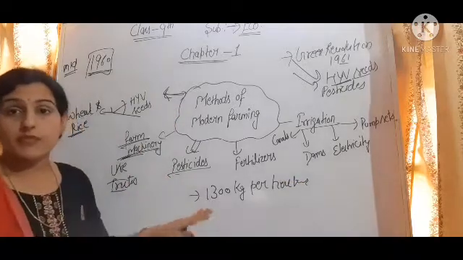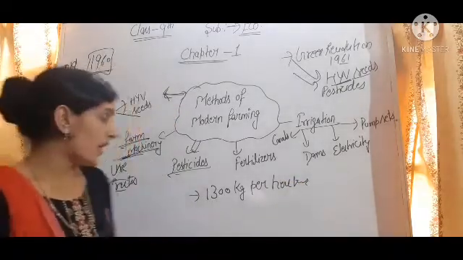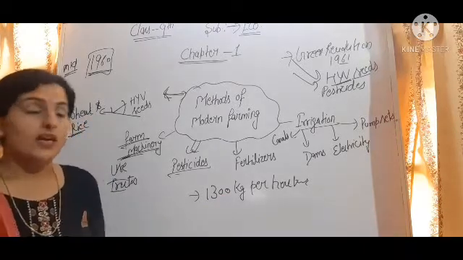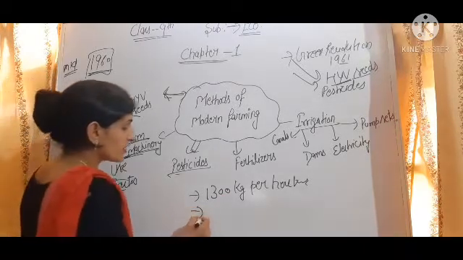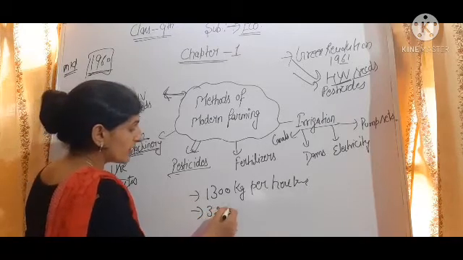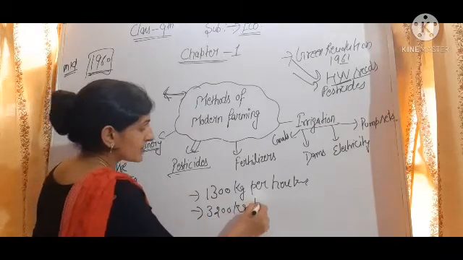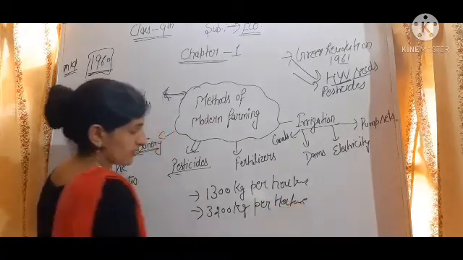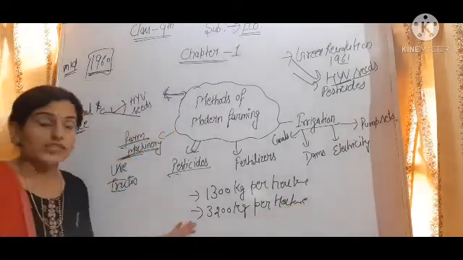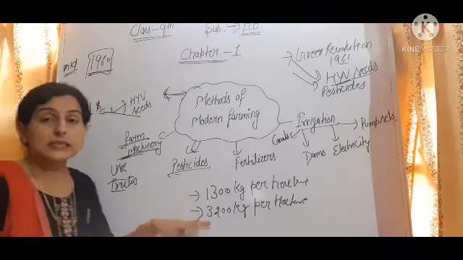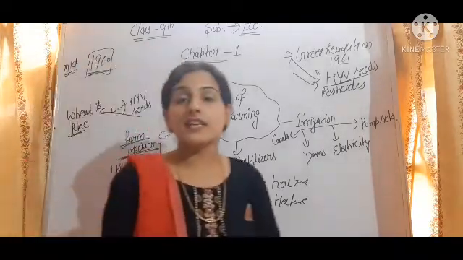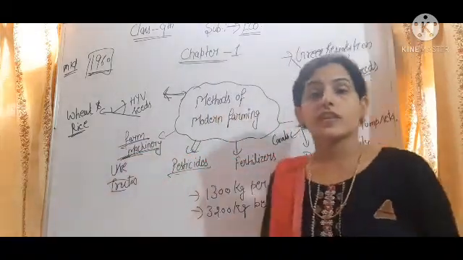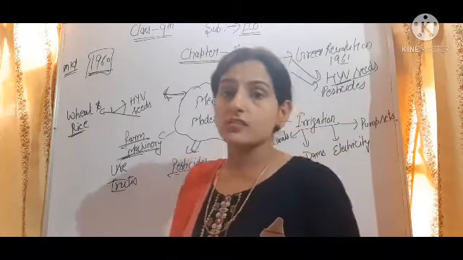Means before the Green Revolution there was 1300 kg per hectare production, but after the Green Revolution there is 3200 kg per hectare production. So there is a multiple increase in the production in village Palampur just because of the Green Revolution, or we can say by adopting modern methods of farming.